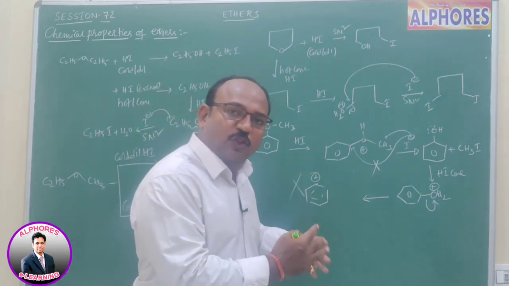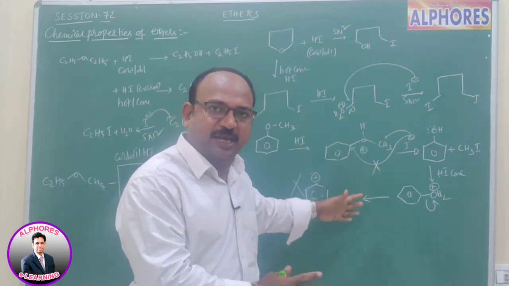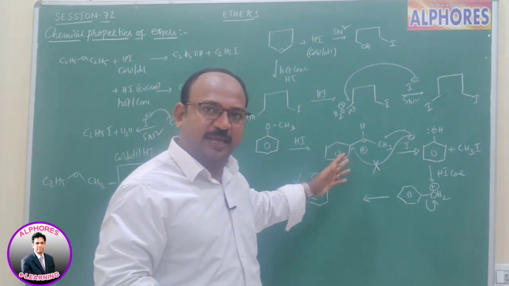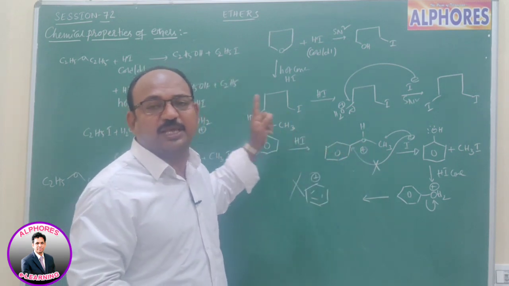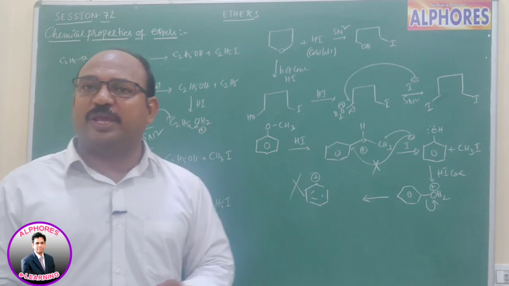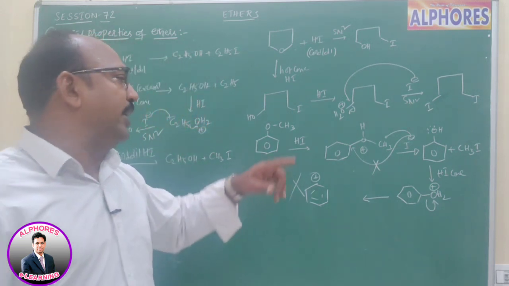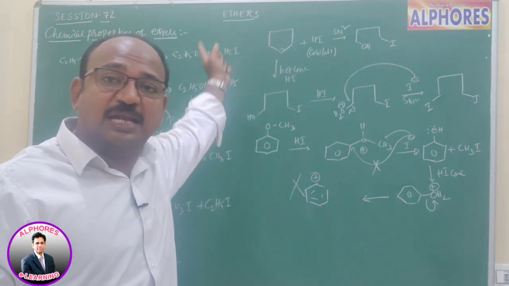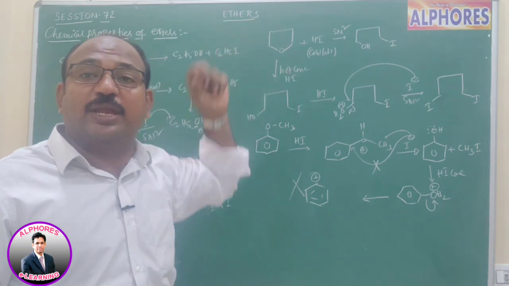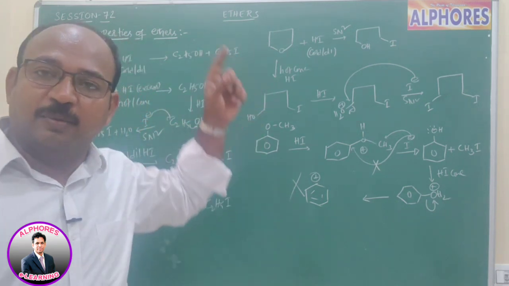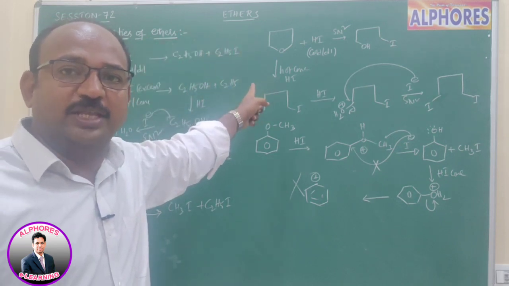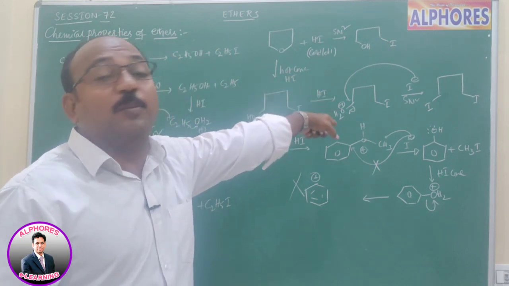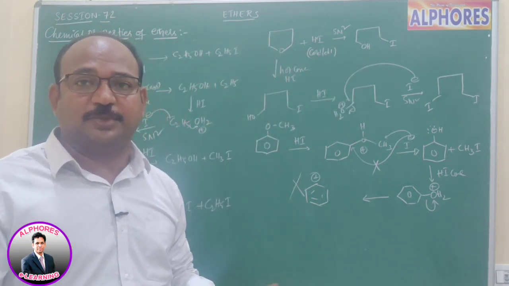So even though you use hot concentrated HI or cold dilute HI, in case of phenolic ethers the products are not going to vary. Whereas in case of normal ethers, meaning aliphatic ethers or cyclic ethers, in both cases we notice a difference in products. In case of cold dilute HI we get alcohol and alkyl iodide. In case of hot concentrated HI we get only iodo products, right?